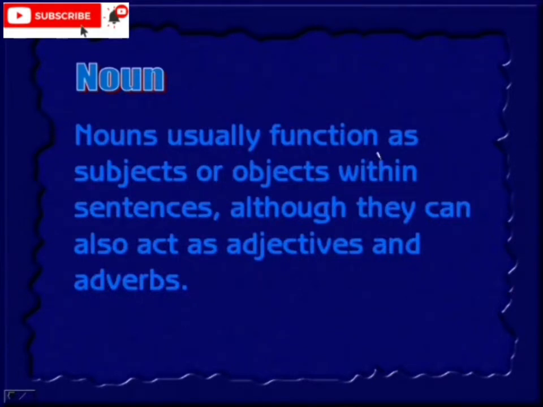Nouns usually function as subjects or objects within sentences, although they can also act as adjectives and adverbs. So a noun can be a subject or object in a sentence. If you have one sentence, in that sentence a noun can be a subject or it can be an object. Apart from this, it can also be an adjective or it can be an adverb also. So it depends on the position where it is in the sentence.